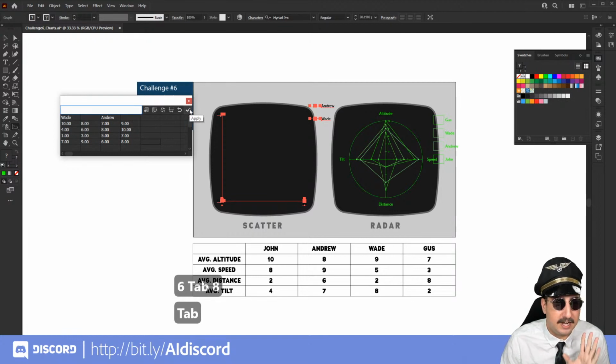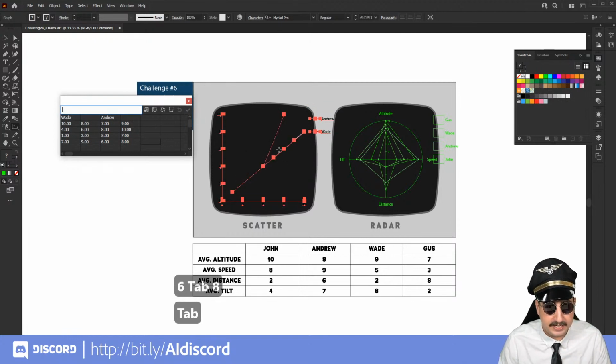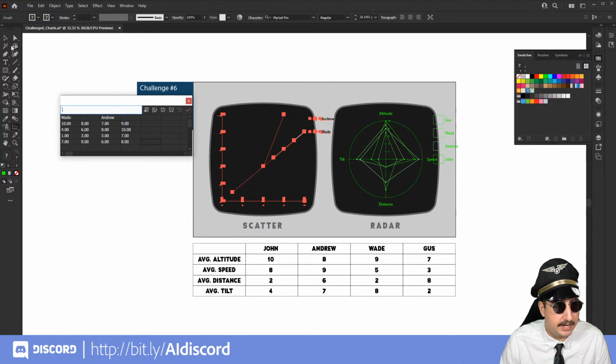So now we're going to hit apply right here, and you can see that it has applied all of those charts to us.